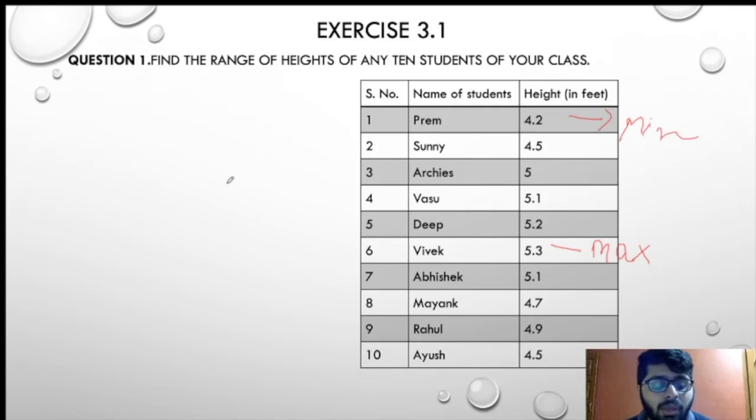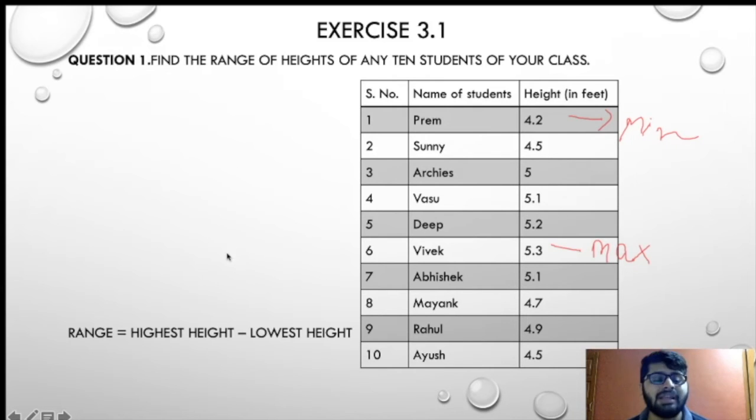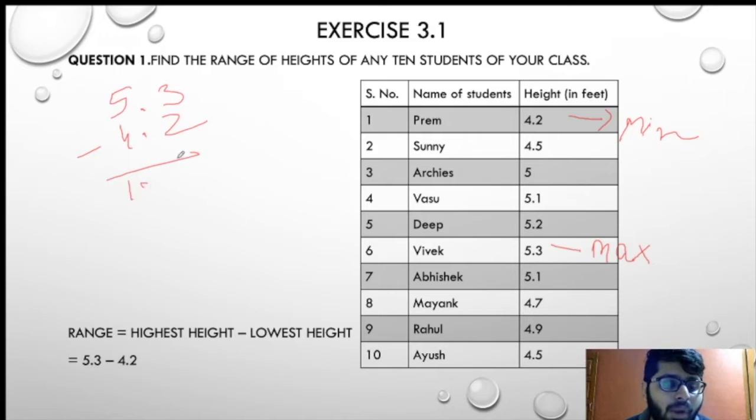Now I will be finding the range. Range is nothing but highest minus lowest, highest height minus lowest height, that is 5.3 minus 4.2. What is 5.3 minus 4.2? That will be 1.1. So my answer is 1.1 feet. This is my range.